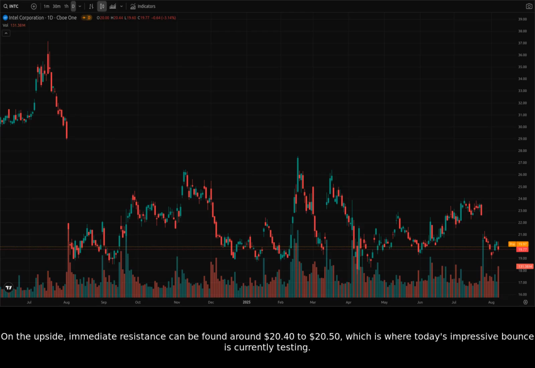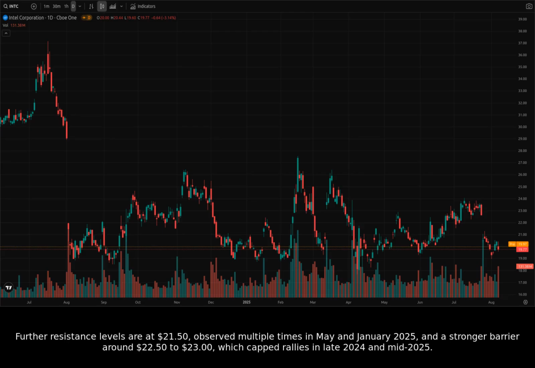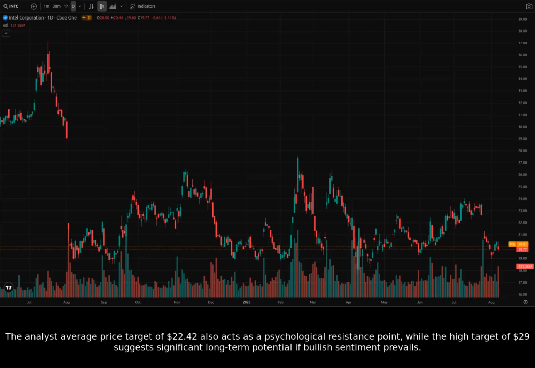is currently testing. Further resistance levels are at $21.50, observed multiple times in May and January 2025, and a stronger barrier around $22.50 to $23, which capped rallies in late 2024 and mid-2025. The analyst average price target of $22.42 also acts as a psychological resistance point, while the high target of $29 suggests significant long-term potential if bullish